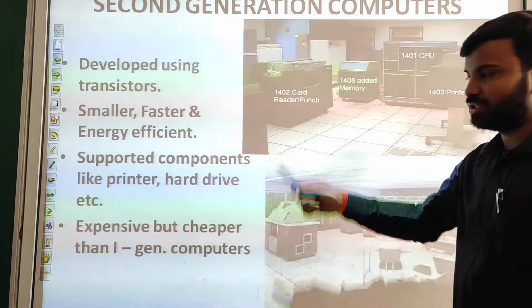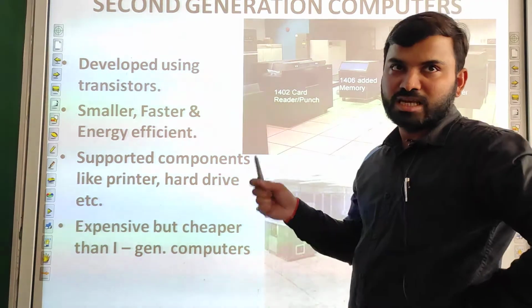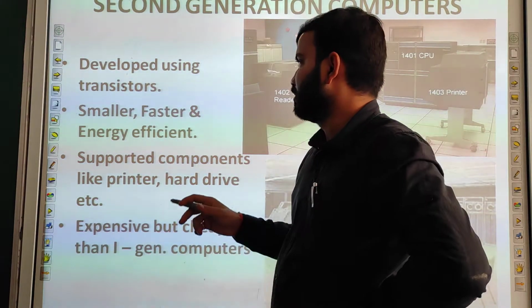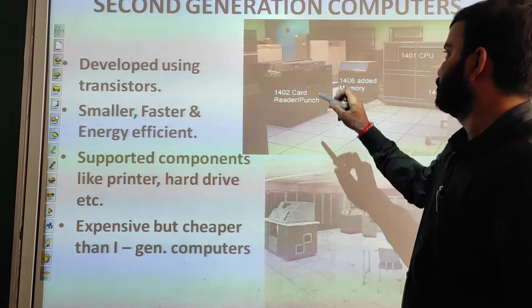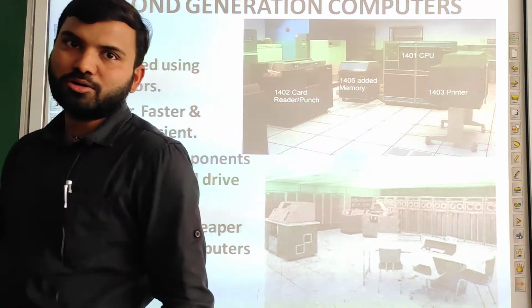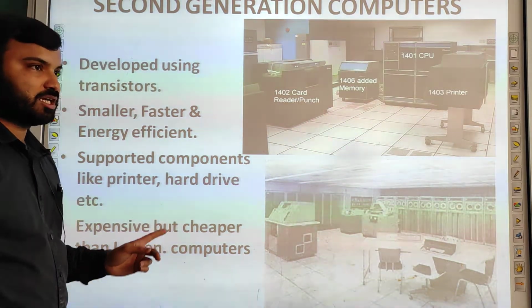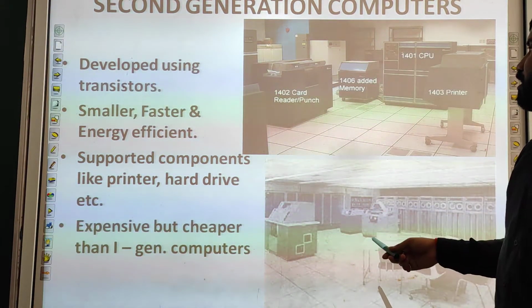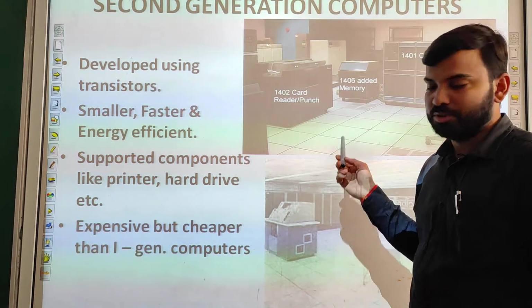Now we come to the second generation computers. These were developed using transistors. When transistors came, the size of computers decreased as compared to the first generation computers. They were smaller, faster and more energy efficient than first generation computers, because in the picture we can see that they are much smaller. They also supported components like printers, keyboards, hard drives, etc. They were expensive but cheaper than the first generation computers. These two are examples of second generation computers, developed by a company named IBM.